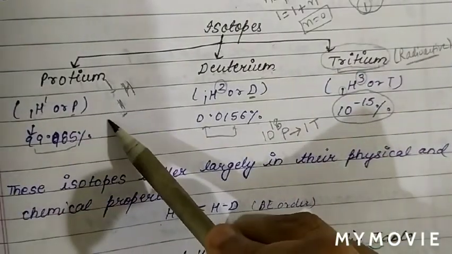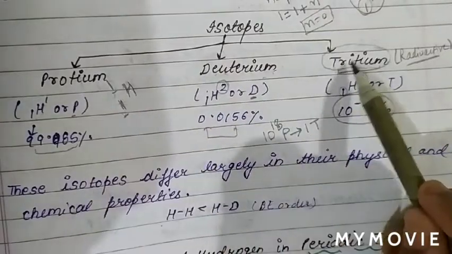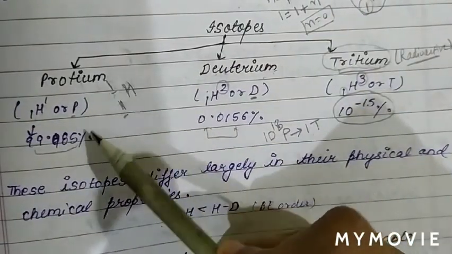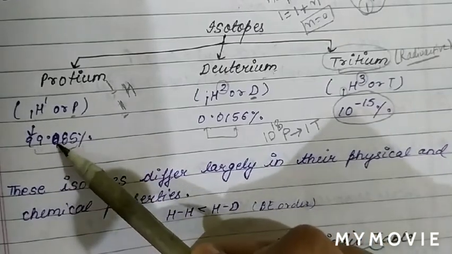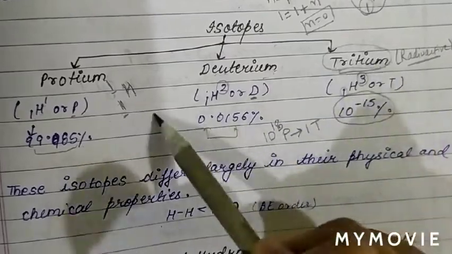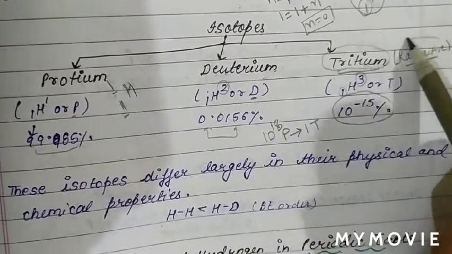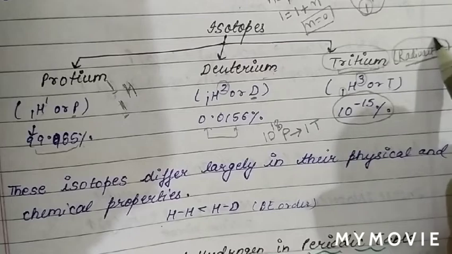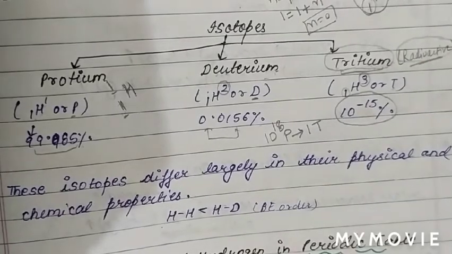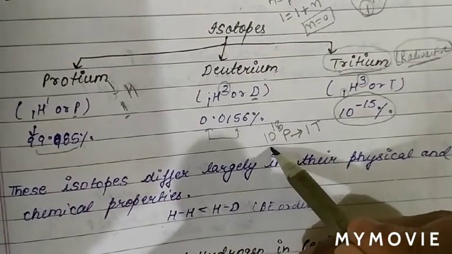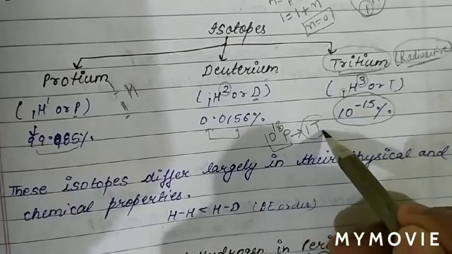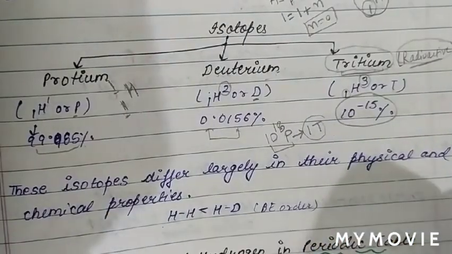So these are the ratios of protium and tritium abundance. The highest abundance is for protium, which is 99.985%, and tritium, among the three isotopes, is radioactive in nature and has the lowest abundance. For 10^18 atoms of protium, only 1 tritium atom is present.